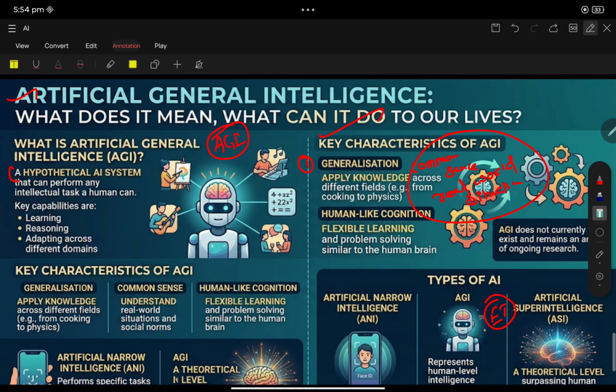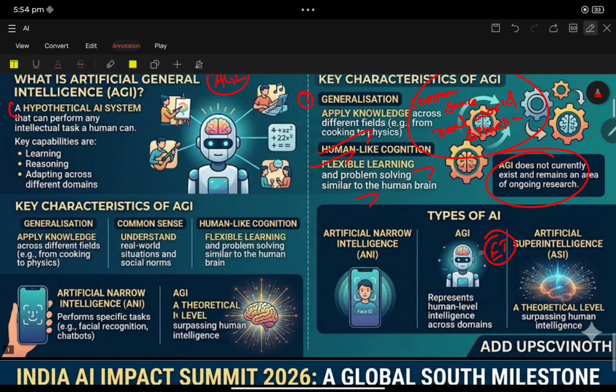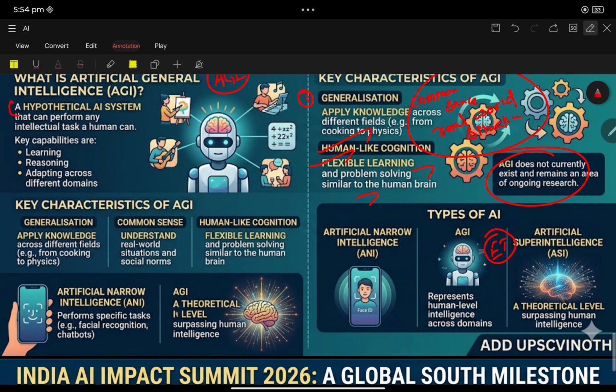And it will perform with human-like cognizance, flexible learning and problem solving, similar to the human brain. Ultimately it is similar to human brain thinking. Artificial general intelligence is presently in developmental mode. It is not completely finished. It is ongoing development.